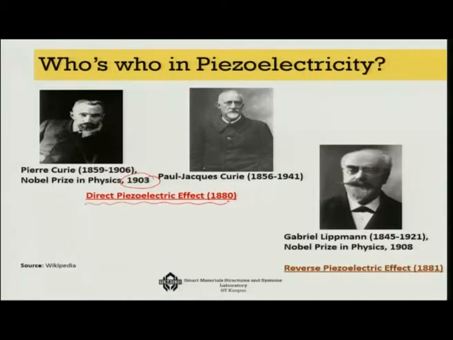After a few years, Lippmann, very interestingly, studied the same problem and proved theoretically that if pressure can be the cause of generating electricity, then electricity can also create deformation or pressure in a crystal. That is, the reverse is also possible. This brought him another Nobel Prize in 1908.